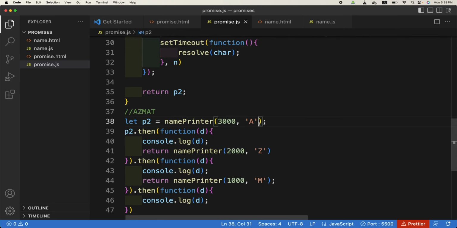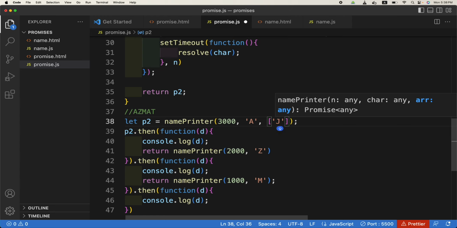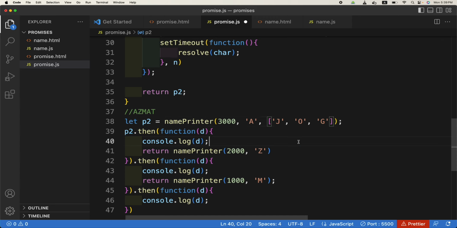So here, for example, in the real world, when we are calling it, it will have, say, capital J, comma, capital O, comma, G. Okay, if there are these 3 letters, we will not resolve the promise, we will reject the promise.